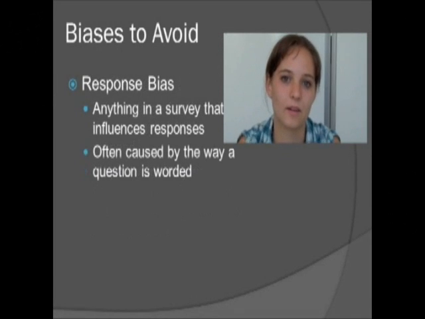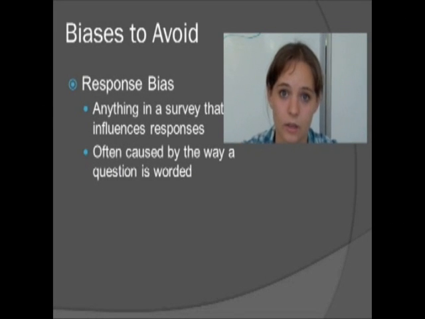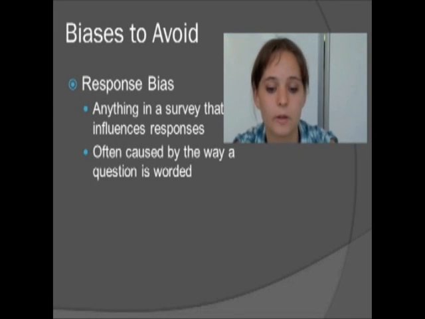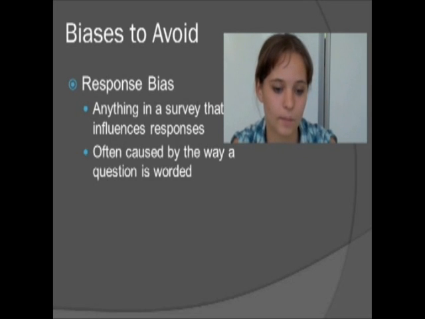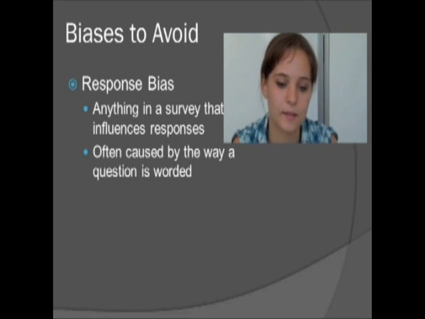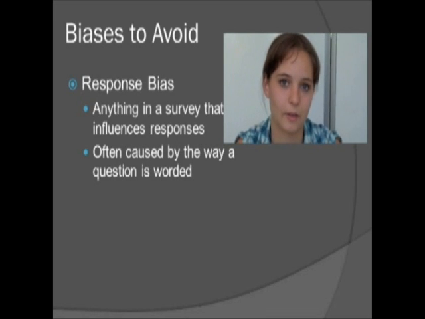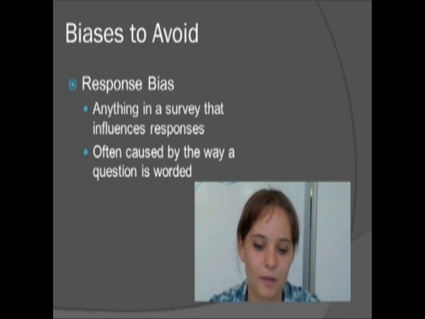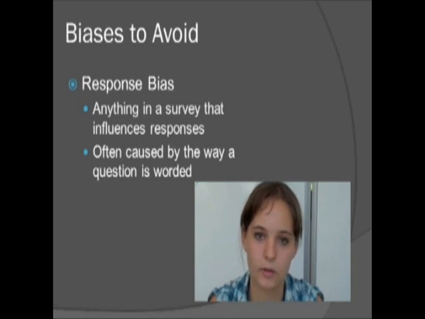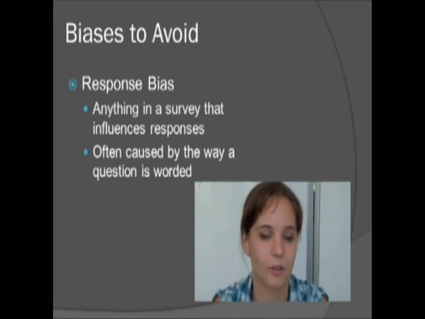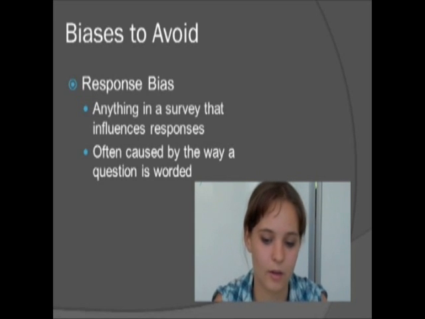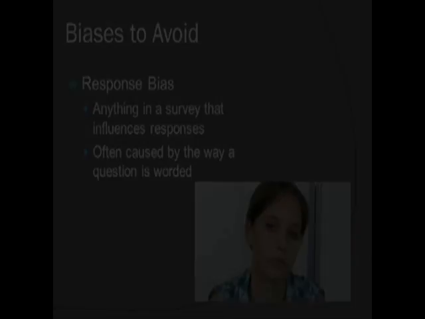A response bias occurs anytime a surveyor intentionally or unintentionally leads the respondent to or away from an answer. The most common response bias is when the wording of a question creates an emotional response, which may change the respondent's answer. In our example, we used negative description words to deter respondents from choosing sports, being outside, reading, and watching TV. As a result, a higher percentage of people chose cooking than when we worded the question in a neutral way.